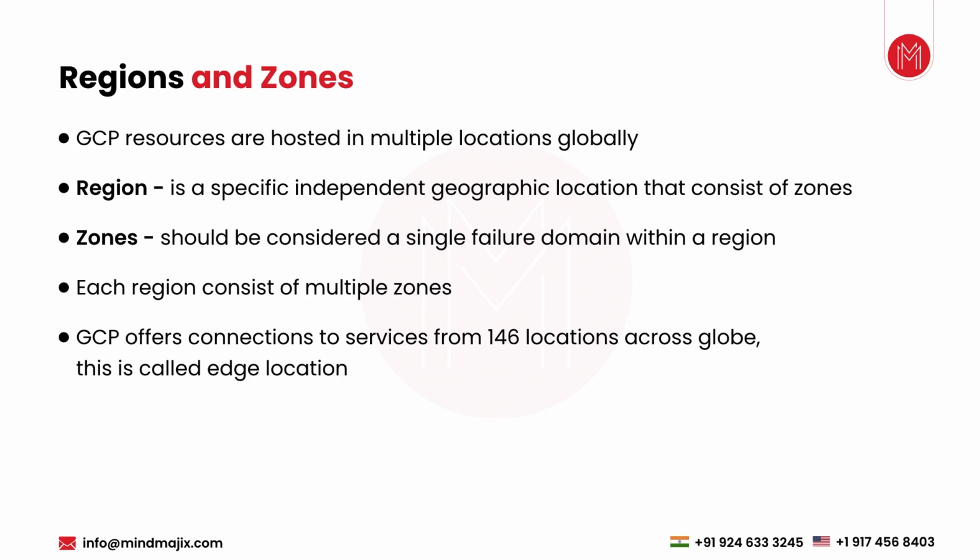Okay, here, regions and zones. GCP resources are hosted in multiple locations globally. We can see 29 locations. A region is a specific independent geographic location which consists of zones. So you can't see a region. If you go to Mumbai, you can't see something called a region. You can see zones. Zones are the actual data centers, 3 different zones. Zones are nothing but a data center. It will consist of all the servers, storage, networking, everything. So a region is a city where a Google Cloud data center is located. Zones are the actual data centers.